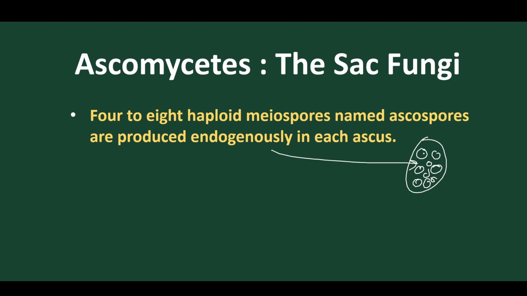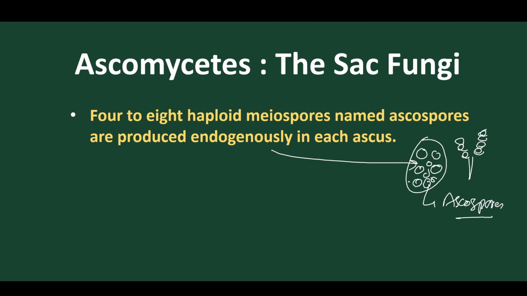Endogenously means within the ascus. It is not produced by Conidia. What happens in Conidia? In Conidia, the spores are produced outside. So Conidia are exogenous, whereas Ascospores are endogenous.